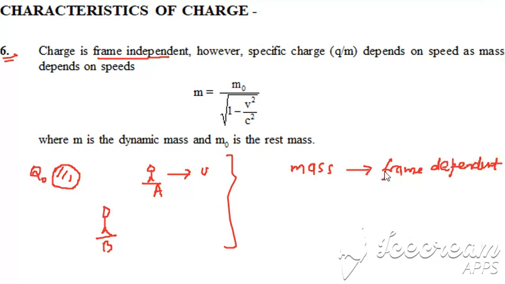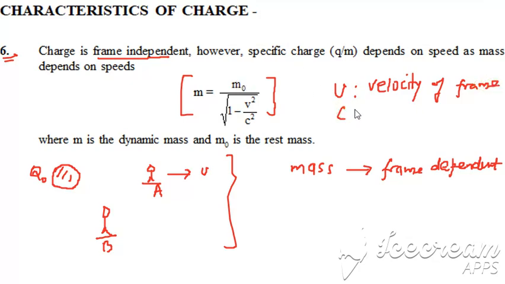Now we are not able to feel or visualize this kind of effect because this dependence of mass on velocity is such that a significant difference appears only if V and C are comparable. Here V refers to the velocity of the frame from which you are watching this mass, and C is the speed of light, which is a really very large value and the highest speed you can think of.